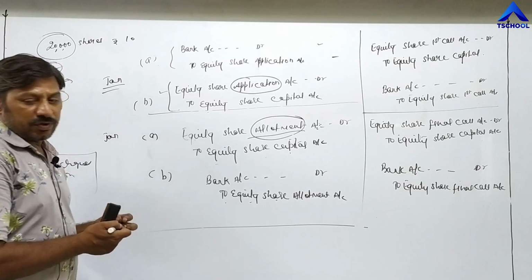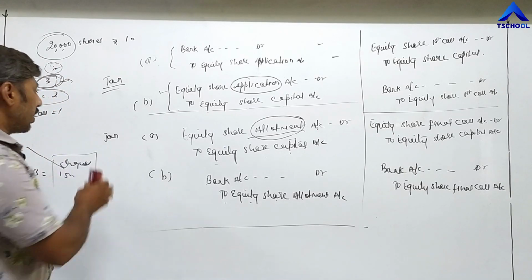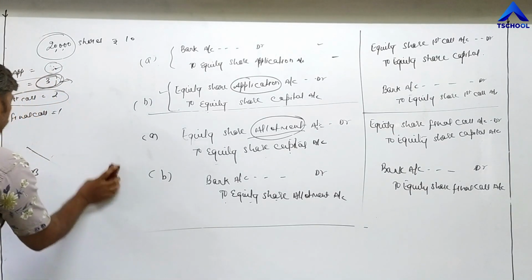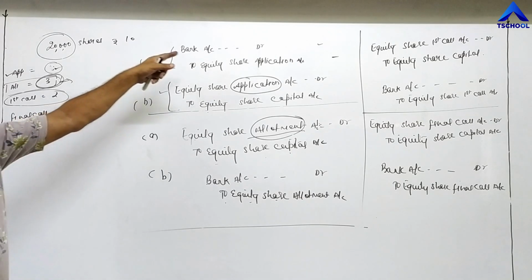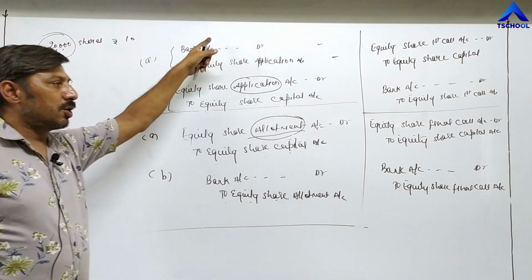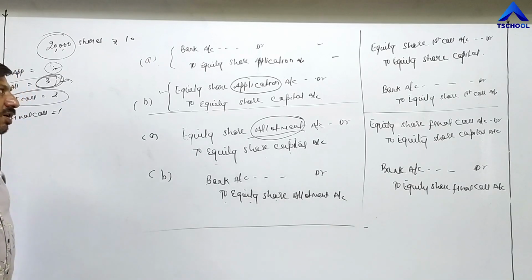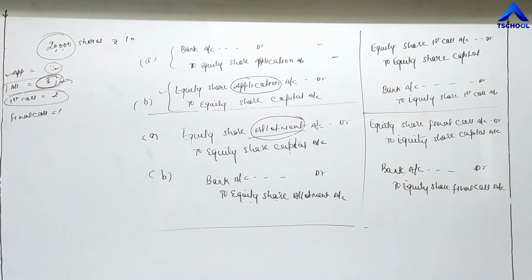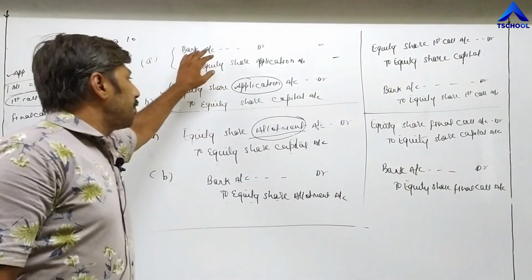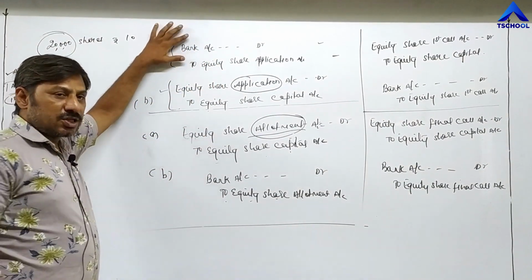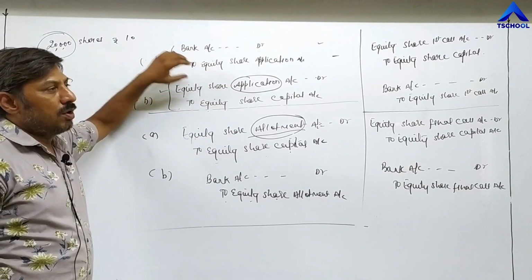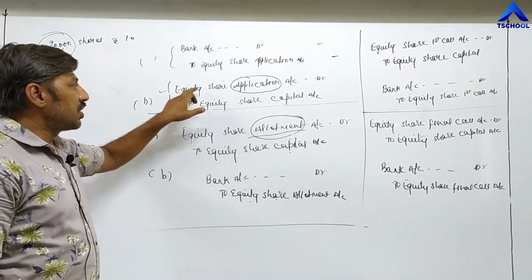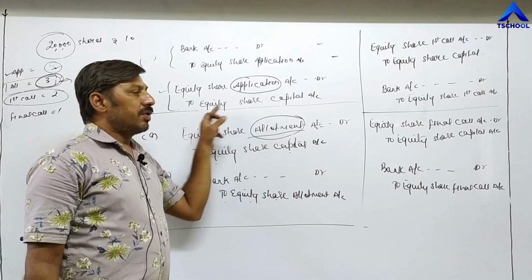First of all, try to learn or understand the installments. The first installment is application money: bank account debit to equity share application account. Second, after receiving application money, it will be transferred to the capital account. So share application account debit to equity share capital account.